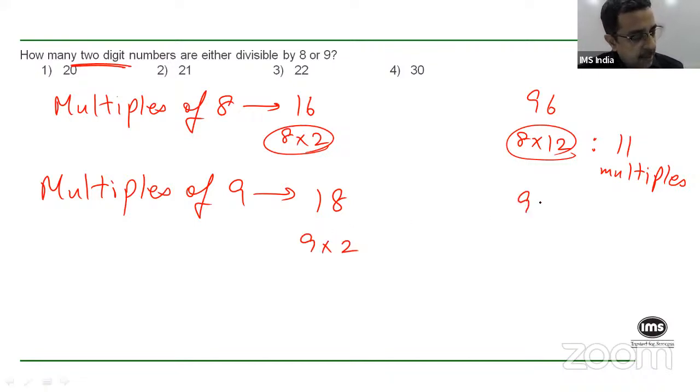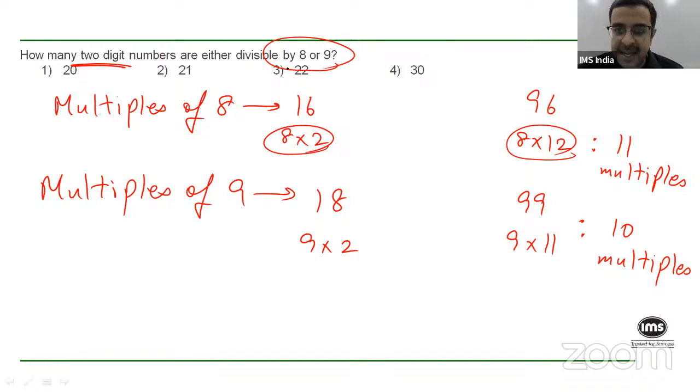And the largest two-digit multiple of 9 is 99, right? Which is 9 into 11. Correct? So the number of multiples of 9 that are two-digit are 10. Right? So can I then say that if I want to look for numbers that are divisible by 8 or by 9, I'm looking at basically 11 plus 10 numbers.